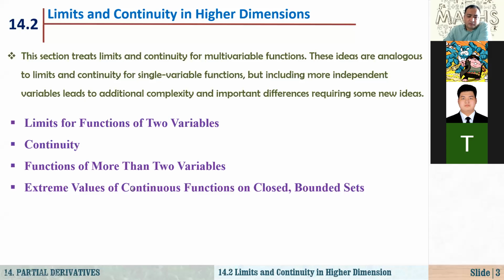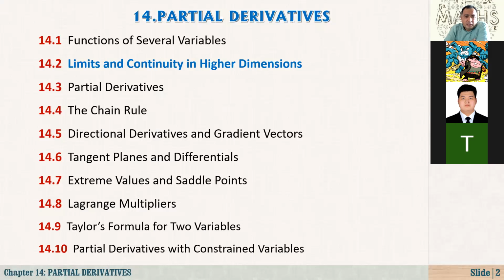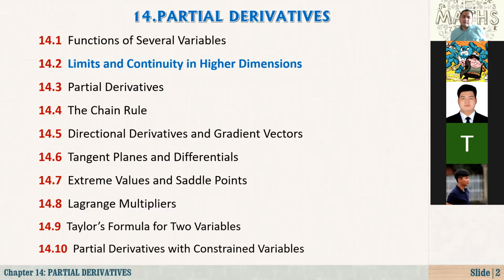As you know, we were talking about partial derivatives. First we started with functions of several variables. In our last class, we talked about the definition of functions of multivariables, especially functions of 2 variables and 3 variables, and how to determine their domains, ranges and graphs.